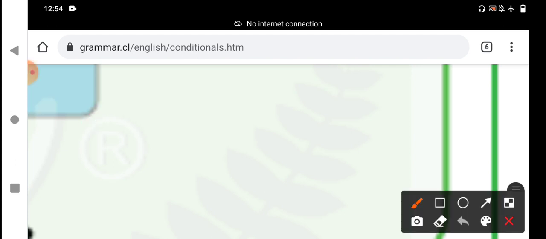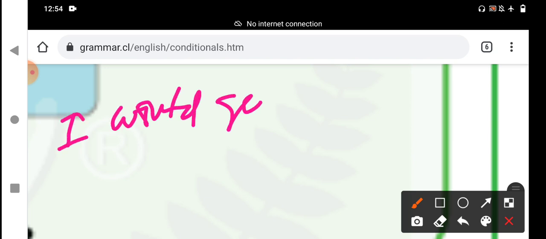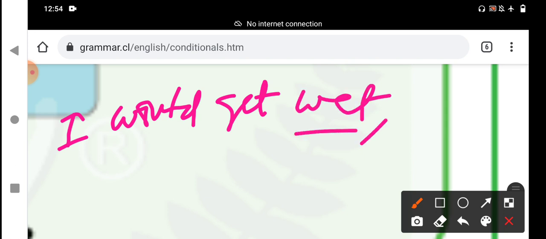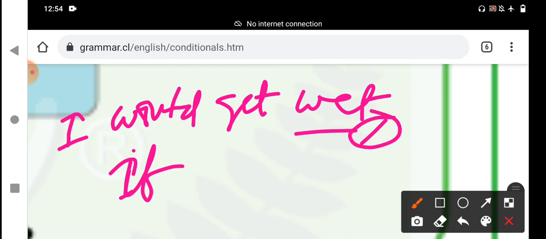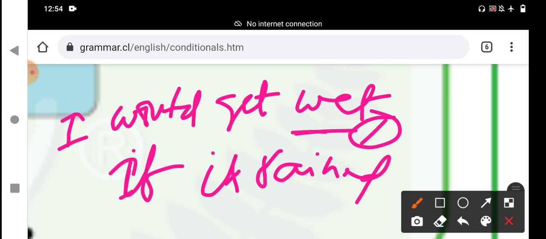For example, I would get wet, at small letter, there is no comma, if it rained.